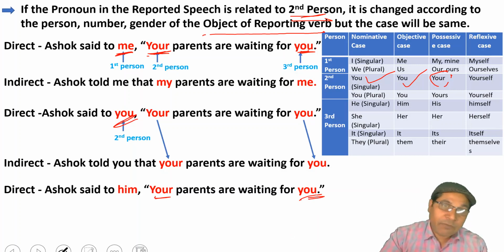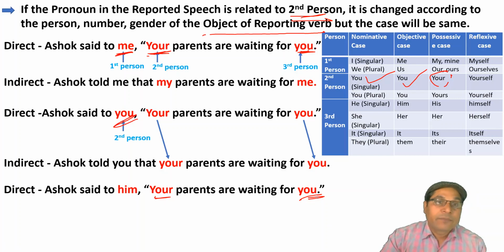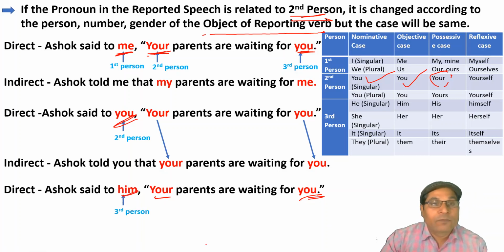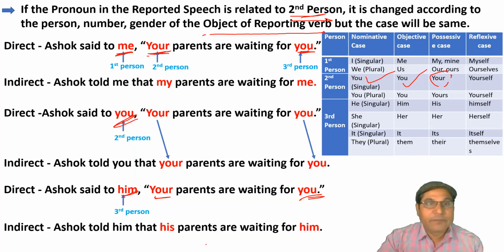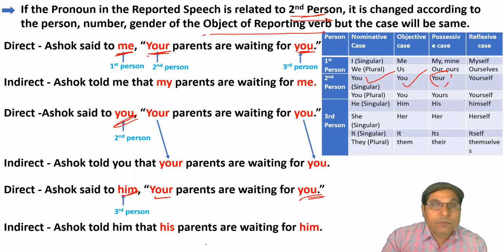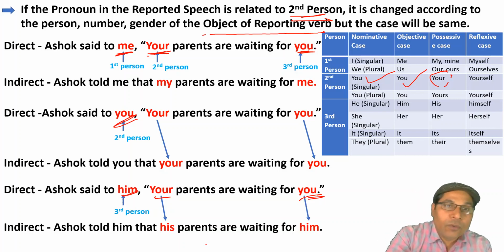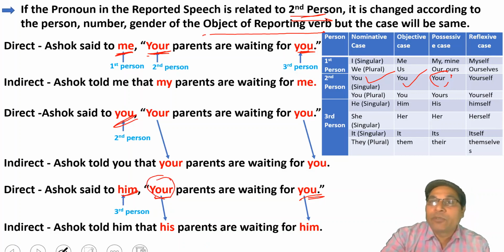It means they will be changed according to the person, number and gender of the object, and the object is related to third person. It means the pronoun will be changed as here. Your will be changed to his and you will be changed to him. Here, your means possessive case,